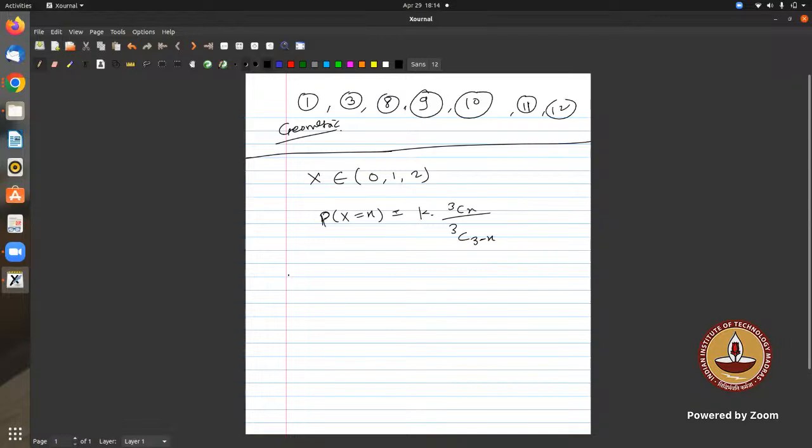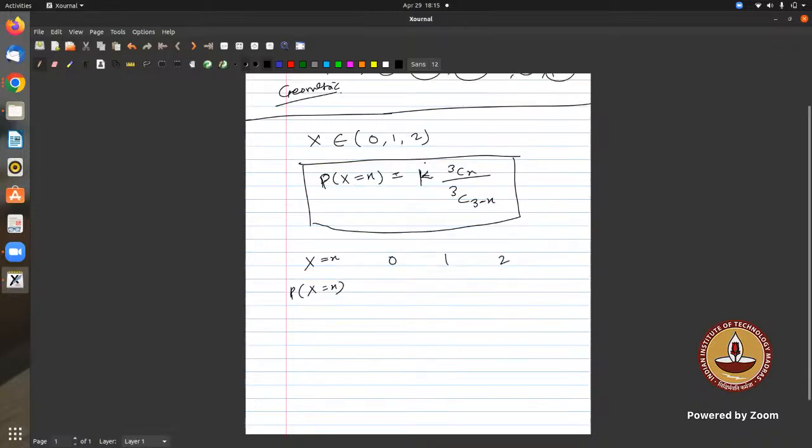Now, what does this mean? With the PMF, probability mass function, we can form a table. Generally, how will you form the table? X equals x and probability that X equals x, where x will be 0, 1, and 2, with the corresponding probabilities written here. We do not currently know those probabilities because we do not know the value of k. Even though we can replace x with 0, 1, and 2, we need to find the value of k, and then we'll be able to complete this probability mass function table.